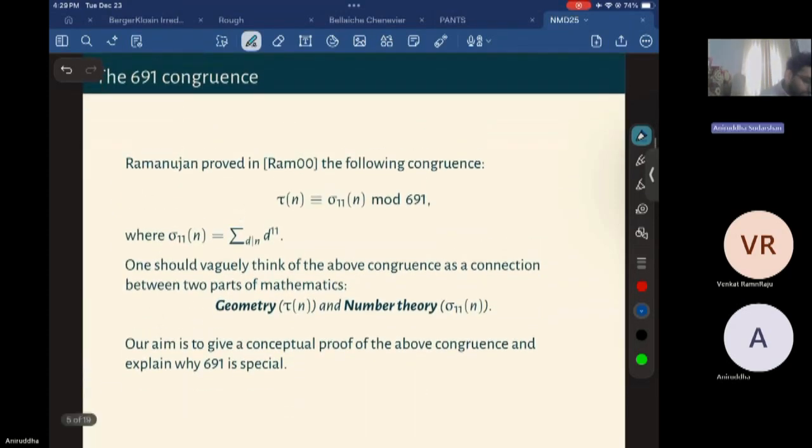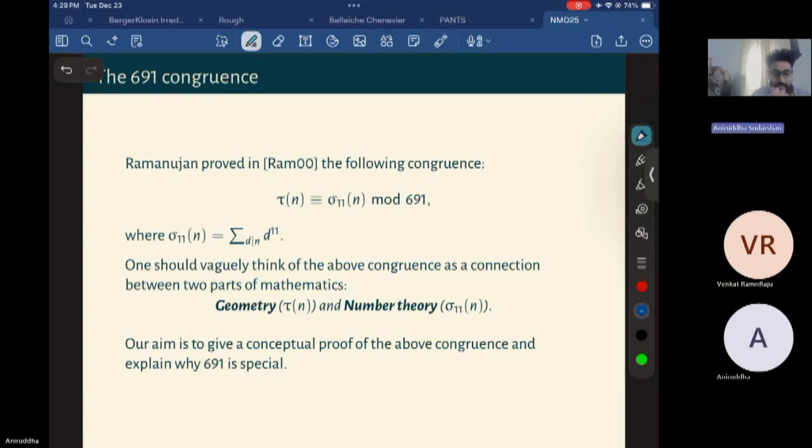So one interesting congruence which Ramanujan showed was the following: tau n is congruent to sigma 11 of n, where sigma 11 of n is the sum of the divisors of n raised to the 11th power.